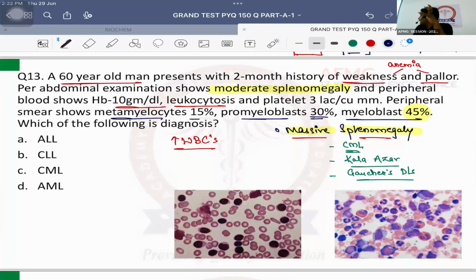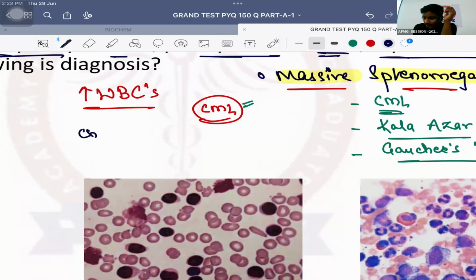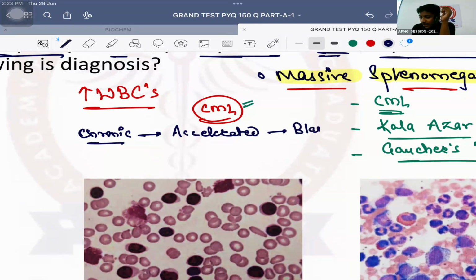Important is here definitely, please remember myeloblasts are 45% usually. Important is it can be a case of acute myeloid leukemia, but important is in a case of chronic myeloid leukemia also, please remember, because in acute myeloid leukemia, we do not have moderate to massive splenomegaly. In cases of chronic myeloid leukemia also, I hope all of you are quite aware, there are three phases, right? First is the chronic phase, then it goes into the accelerated phase, and finally it lands up into blast crisis.